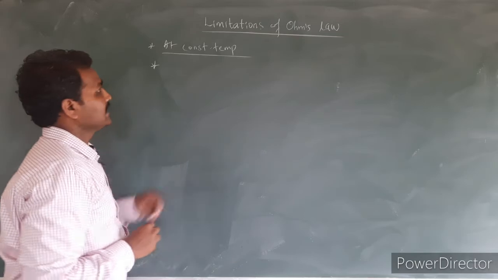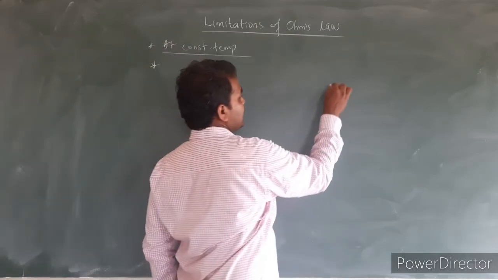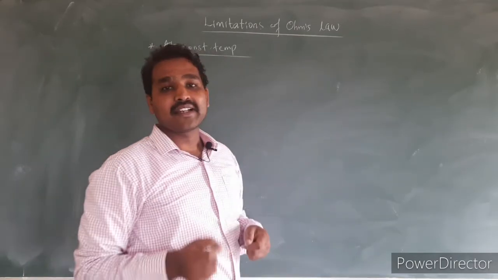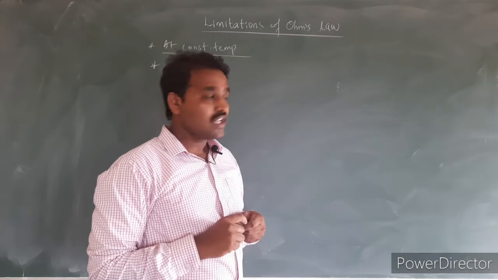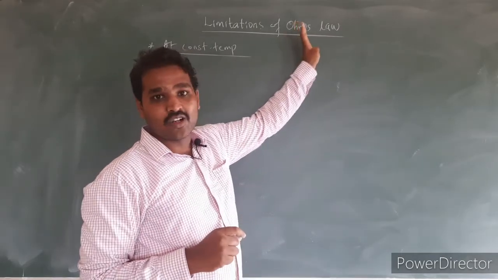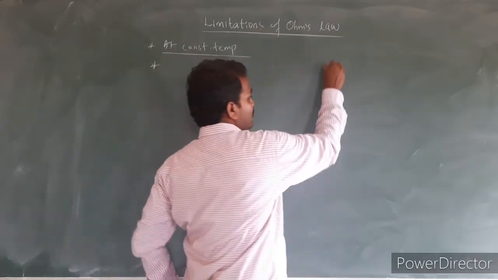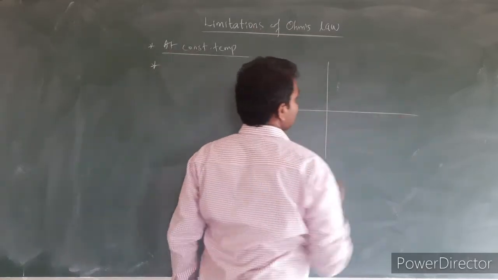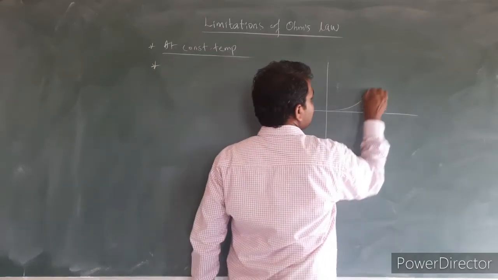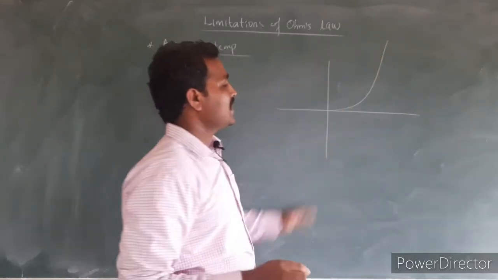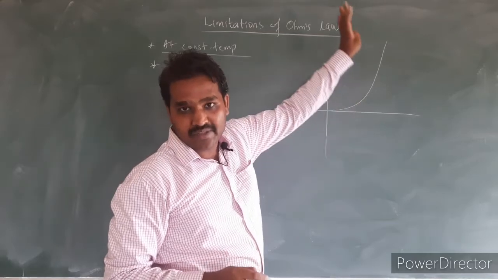The second limitation of Ohm's law is that if I consider semiconductor diodes, all the devices which use semiconductor diodes, Ohm's law is not valid there. Actually, if you consider a semiconductor diode during forward bias, the nature of the graph is something different.